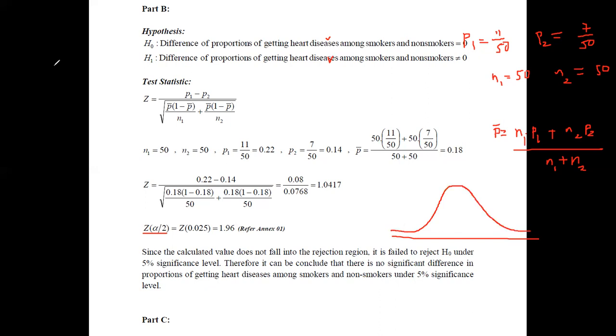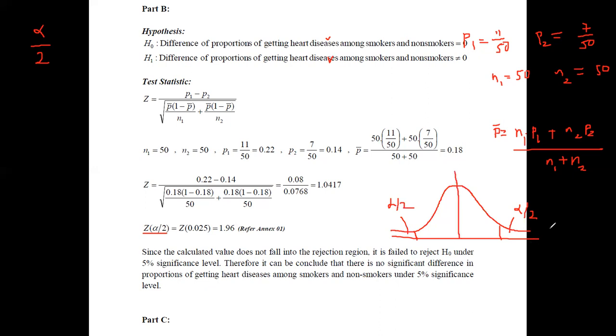And if you are considering alpha as the rejection region, since this is a two-sided test, then one side will be alpha divided by 2. Therefore, you have to identify two regions. This region has the value alpha divided by 2, and this one also has alpha divided by 2, and this is symmetric around the value 0.